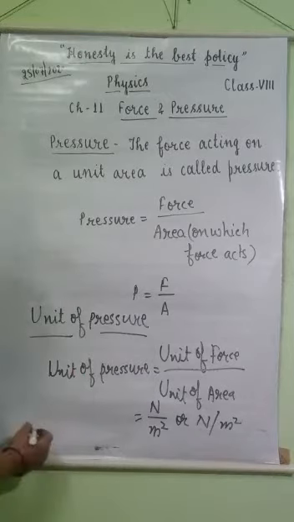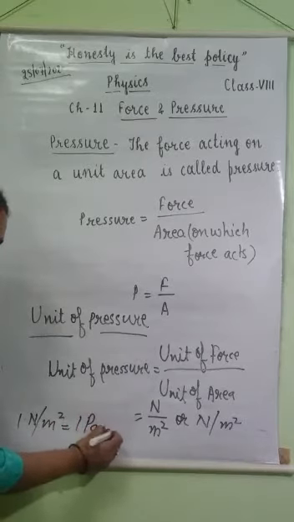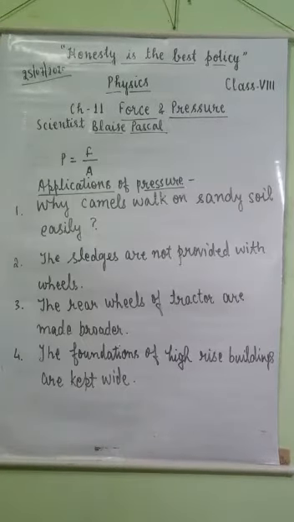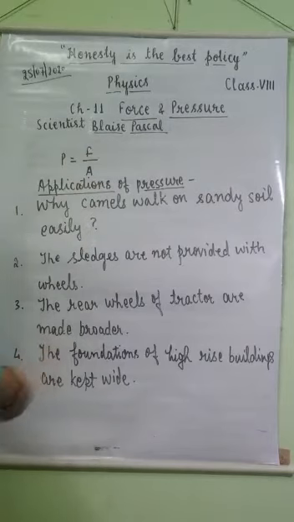And 1 Newton per meter square is equal to 1 Pascal. So the SI unit Newton per meter square is equal to Pascal. The unit of pressure is named after the scientist Blaise Pascal. So on his name it is given the name Pascal.